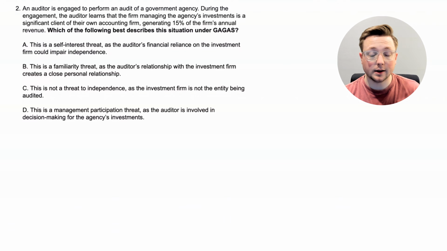So immediately, if we were at test day, we would immediately know, if we had done our studying, that we were dealing with government auditing standards. So that's why we read that last part of the question first. And now let's go up to the top to kind of get the rest of the situation.